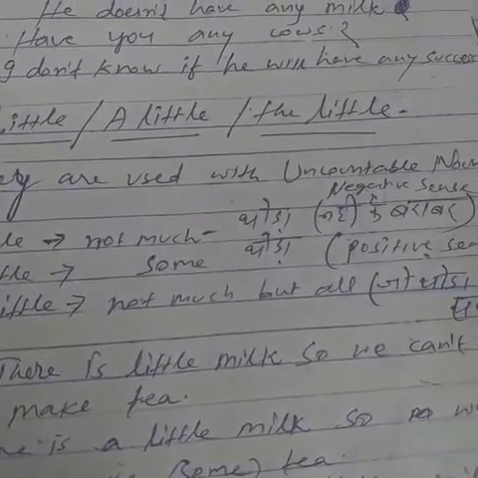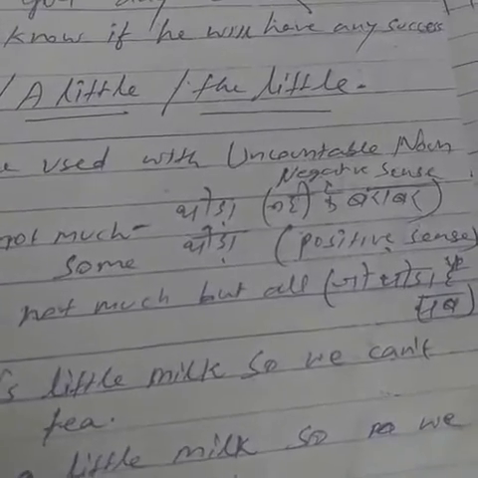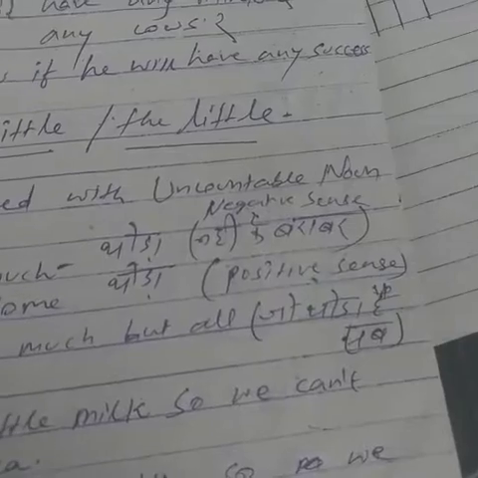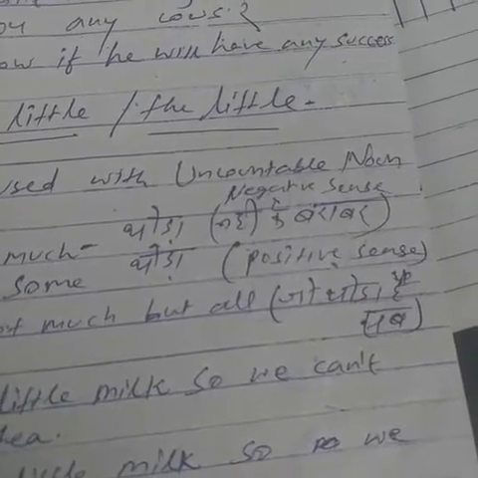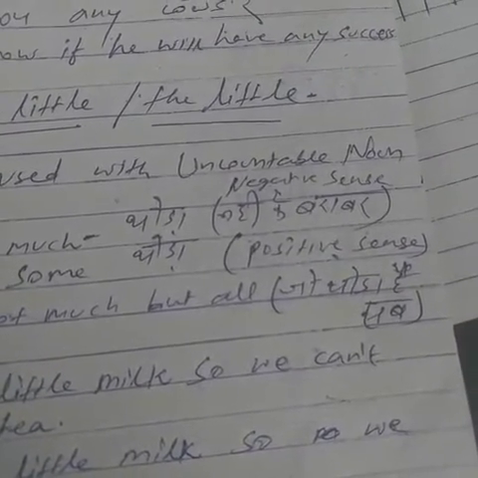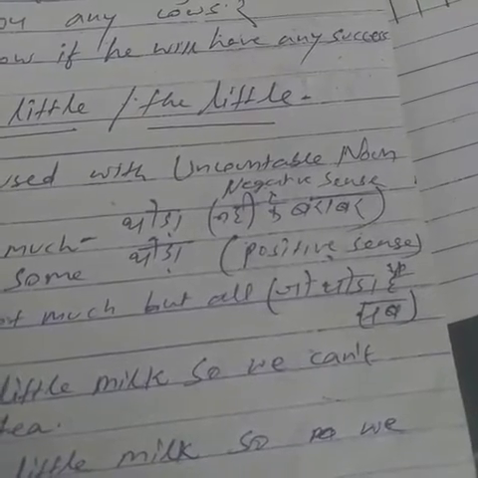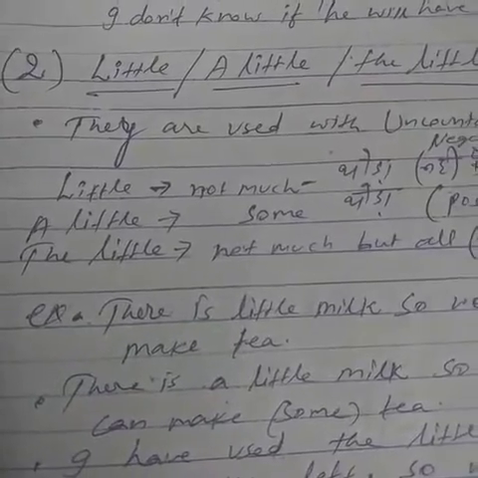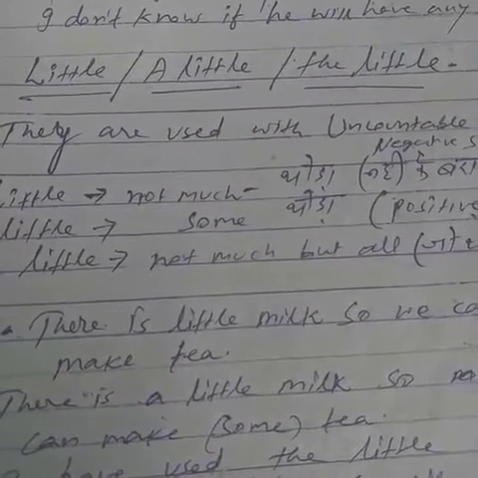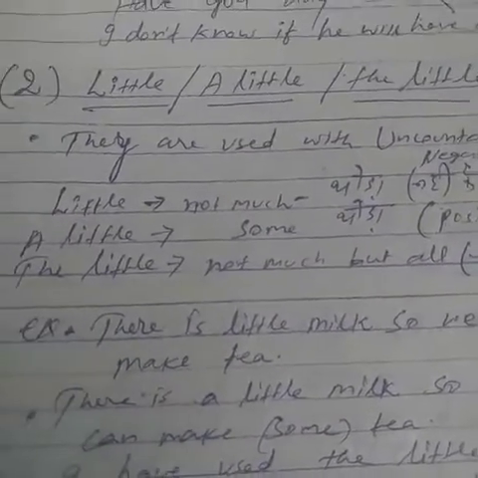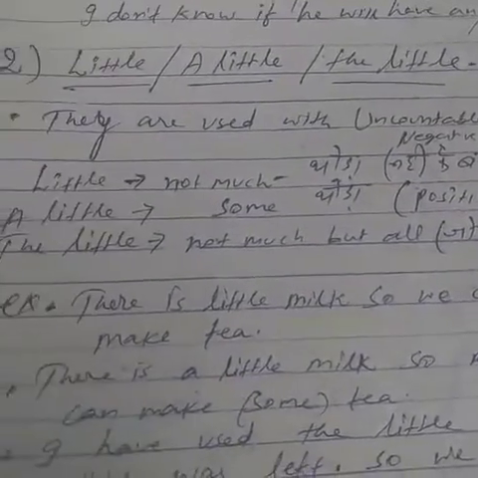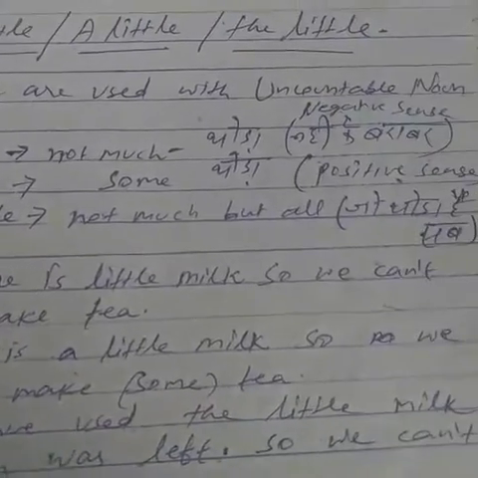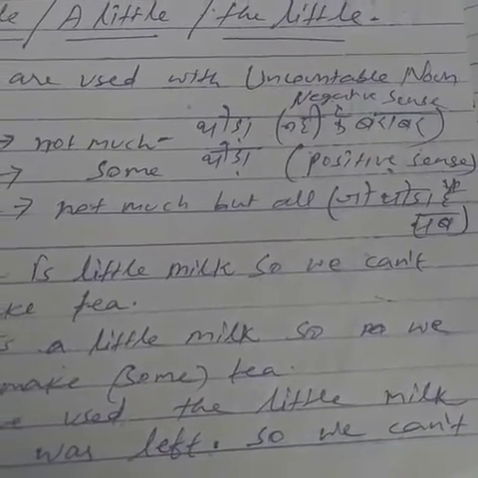I don't know if he will have any success. The clause starts with if. When a clause starts with if and indicates a doubt, then any will be used, not some success, any success. Now the use of little, a little and the little. They are used with uncountable nouns.